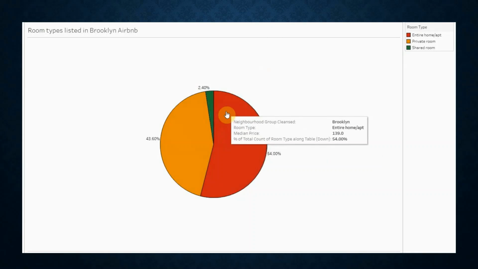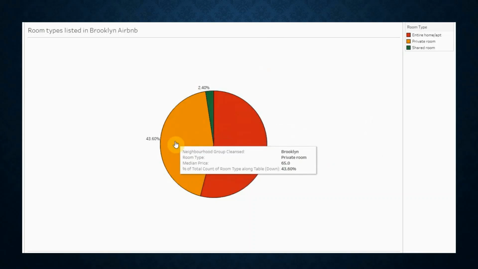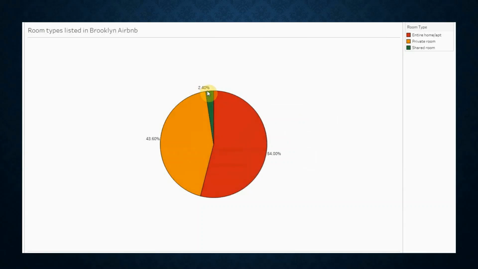In Brooklyn, around 54% are entire home or apartment with a median price of $139. Around 43.6% are private rooms with a median price of $65. And 2.4% are shared rooms in Brooklyn with a median price of $35.